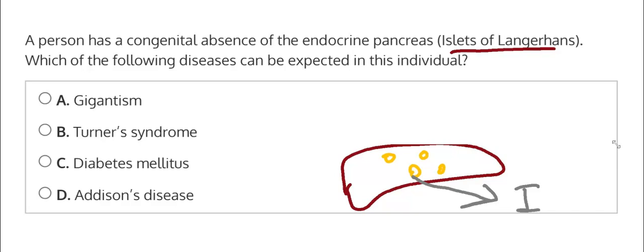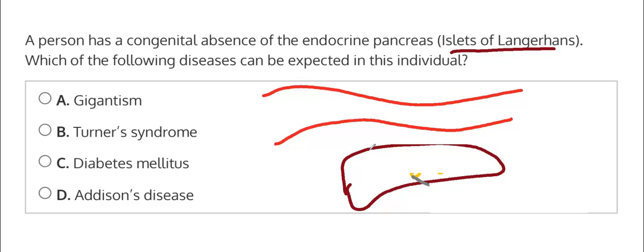And what happens if the insulin is not produced, or why would the insulin not be produced? If there is any issue with these beta cells and they are unable to produce insulin, then we have a problem, because the blood sugar is just going to keep rising and rising, and the insulin is not going to be there to allow the blood glucose to get into the cells. The cells won't have the energy because they can't use the glucose that is just sitting in the bloodstream. And what are reasons this could happen?